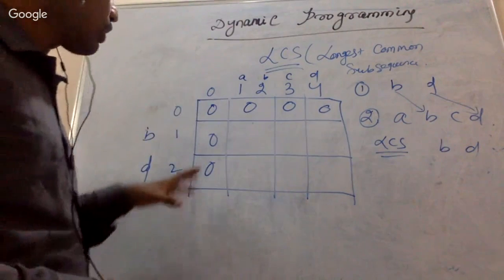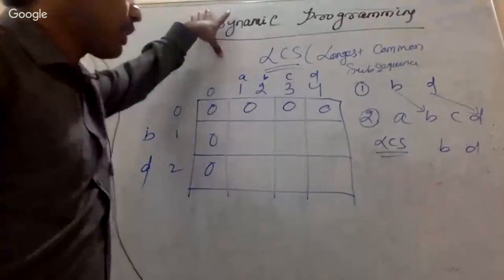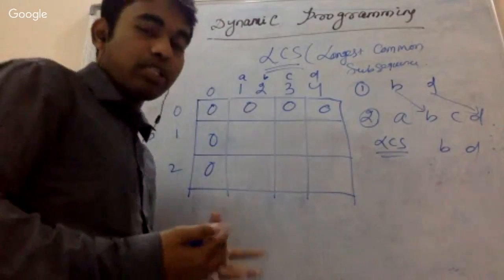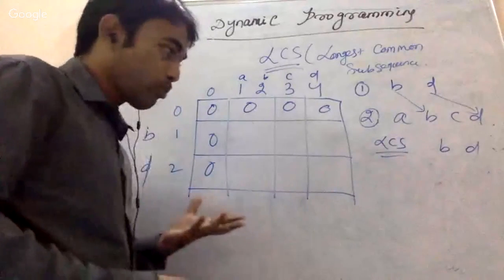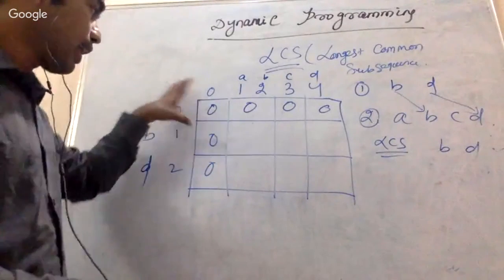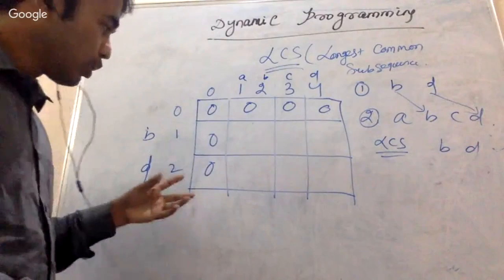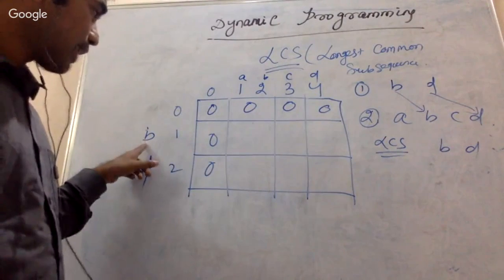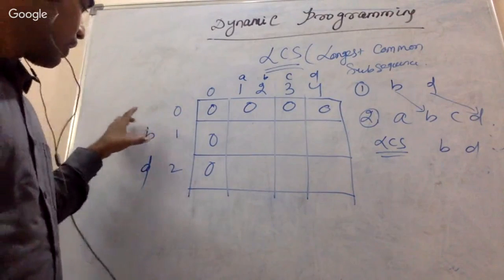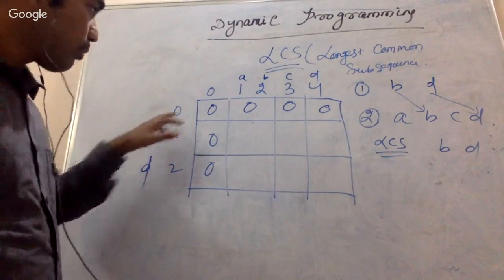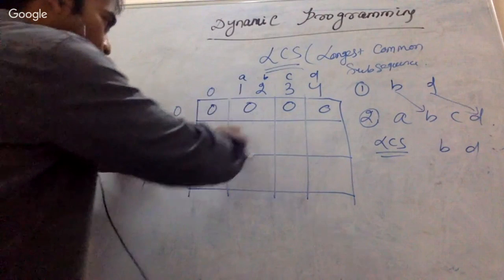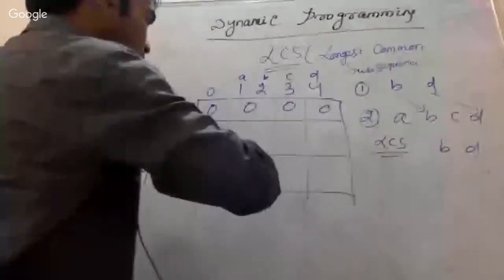So we'll write down the recursive formulation that a dynamic programming is generally going to use. That formulation we'll write, but before writing that we'll solve this particular problem, which will deduce the recursive formula. Just tell me what it is telling. So what it is telling, just try to find out whether B is having a match with A.